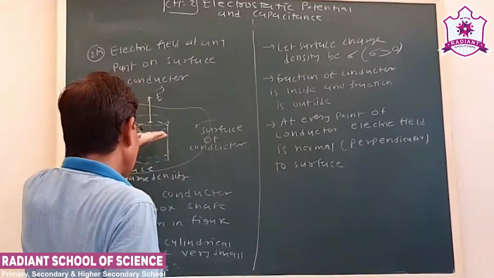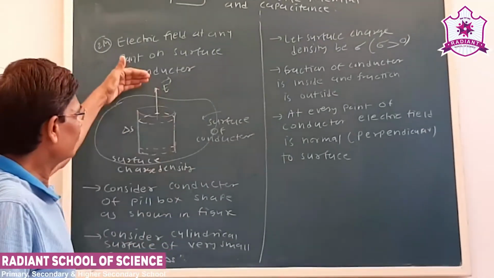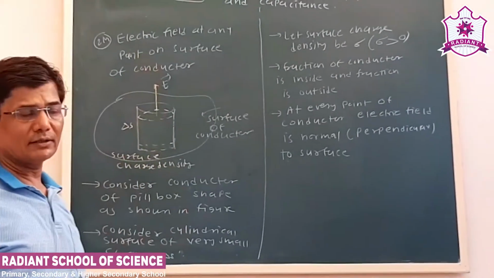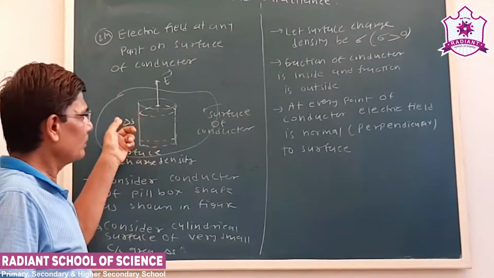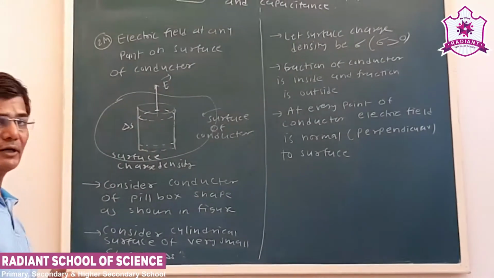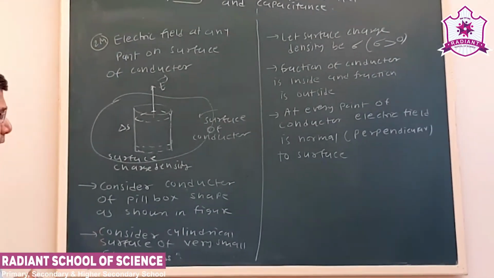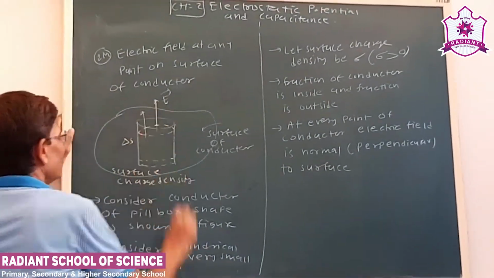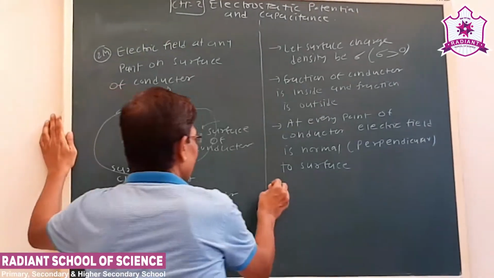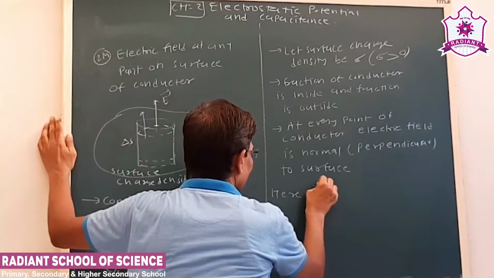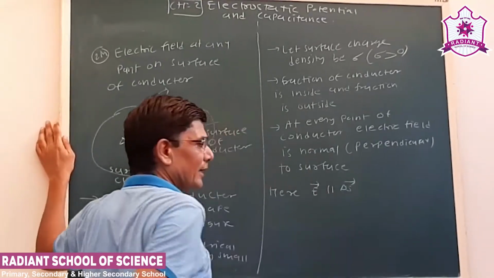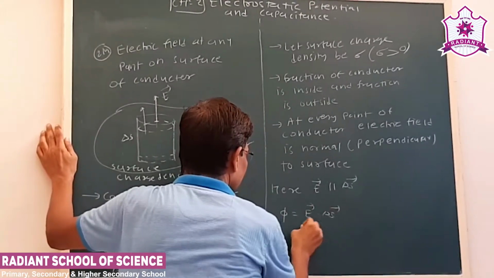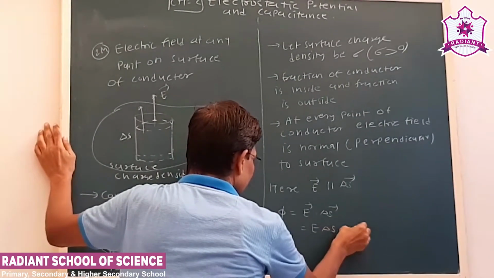A part of the pillbox is inside the conductor and a part is outside. At every point of the conductor, the electric field is normal to the surface. We have to calculate the electric field associated with this surface. The cross section area vector will be in this direction, so the electric field is perpendicular to delta S. The flux passing is E dot delta S, that is E into delta S cos 0, and cos 0 is 1.